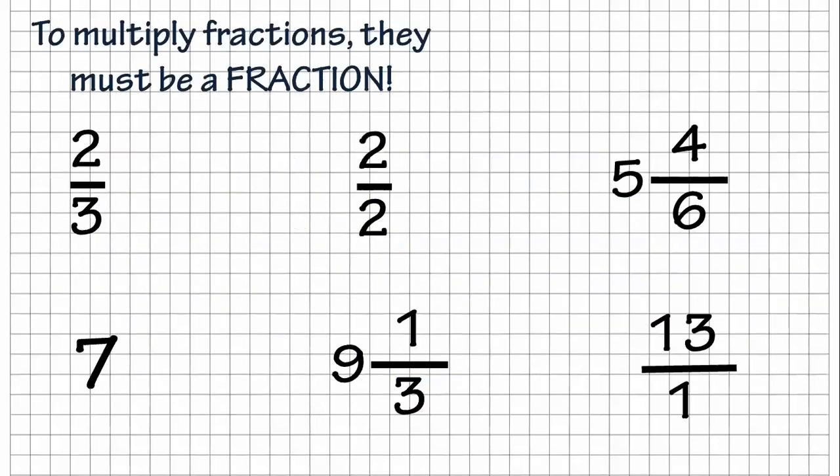So that first rule, must be a fraction. On here, I have 6 different terms. Just pause it for a second and see which of those are considered fractions and which are not. You may look at it and go, well, they're all fractions except the 7, right? Not exactly. If we look at it, the first one, 2/3, gets a gold star. That's a fraction. The second one, 2/2. Yes, that equals 1, but it's still a fraction because it has a numerator and a denominator. And then 13/1, that's a fraction because it has a numerator and a denominator.